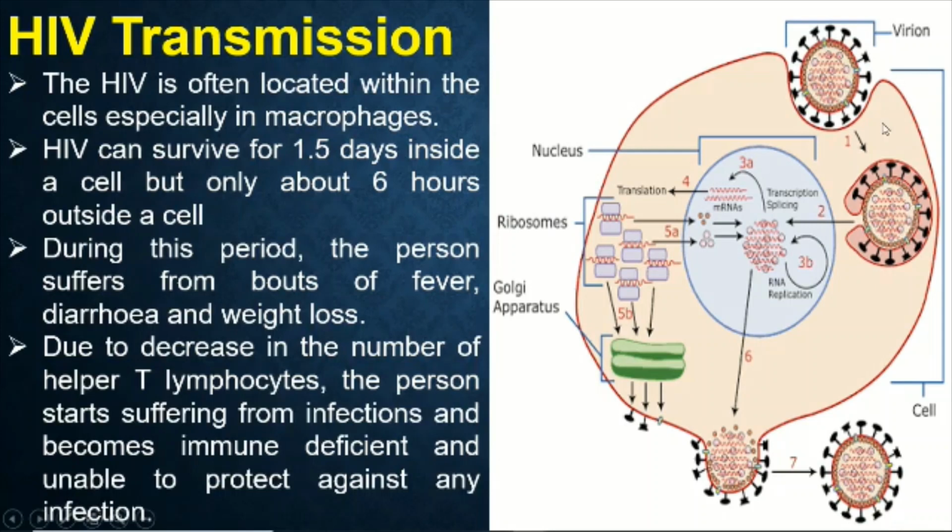After getting transmitted into that particular person, what is happening? It goes inside the T helper cell, if not the macrophages, where the RNA genome is altered. It changes into viral DNA. The entire macrophage DNA has been altered. It changed into viral DNA with the help of the reverse transcriptase. This chemical, reverse transcriptase, converts the RNA into DNA, goes and attacks the DNA of the macrophage, and takes control over it.